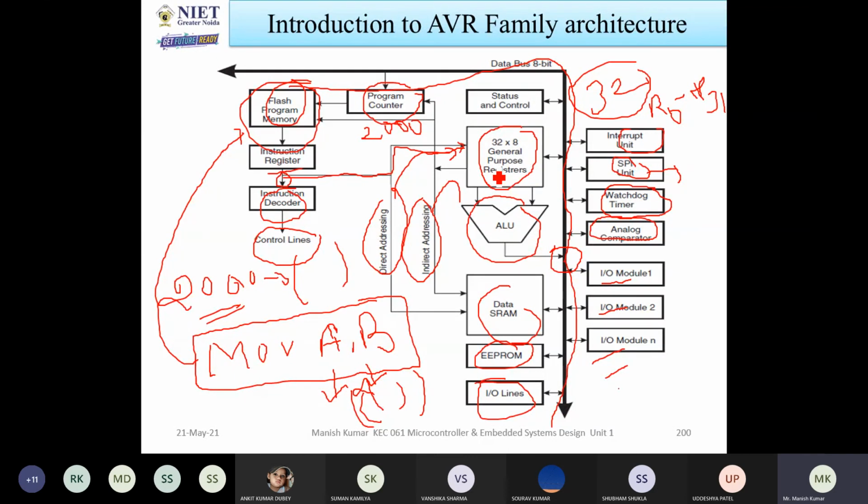If 5 tasks come at the same time, which task will you do? If 4 lectures are at the same time, which lecture will you attend? Who will decide that? These things are decided by the interrupt unit.